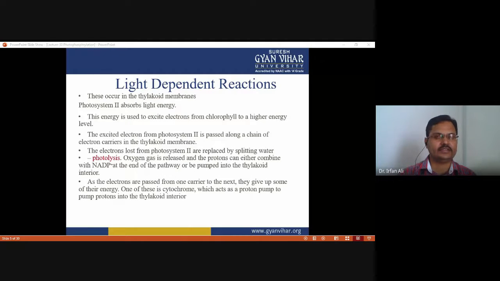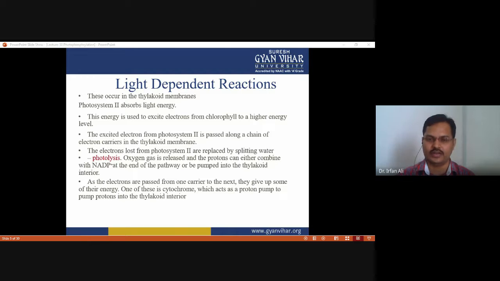So the light-dependent reaction occurs in the thylakoid membrane. Photosystem II absorbs light energy, and this energy is used to excite electrons in the chlorophyll. When the electrons are excited by light energy, they reach a higher energy level. The excited electron from photosystem II is passed along a chain of electron carriers.